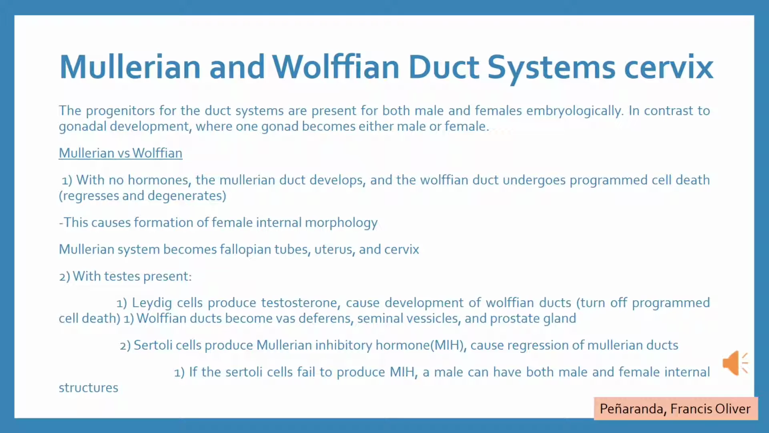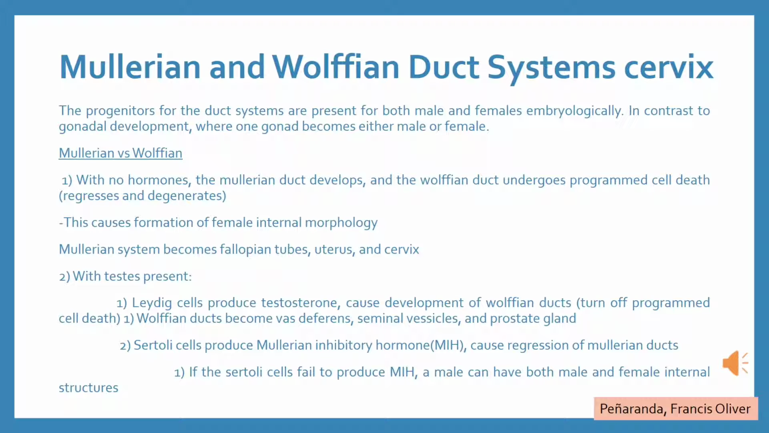Mullerian and Wolffian duct system. The progenitors for the duct systems are present for both male and females embryologically, in contrast to gonadal development, where one gonad becomes either male or female. For the Mullerian versus Wolffian, first, with no hormones, the Mullerian duct develops and the Wolffian duct undergoes programmed cell death, regresses, and degenerates. This causes formation of female internal morphology.